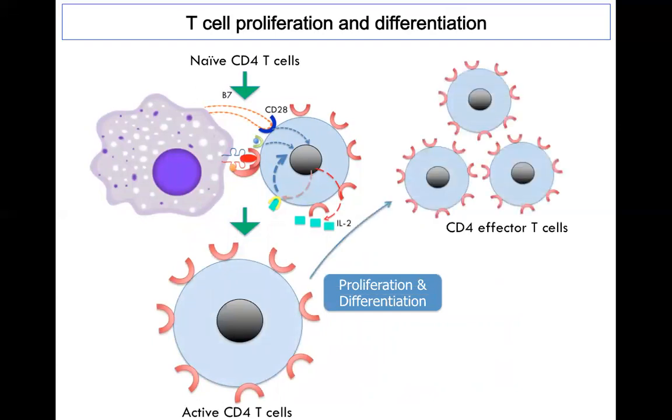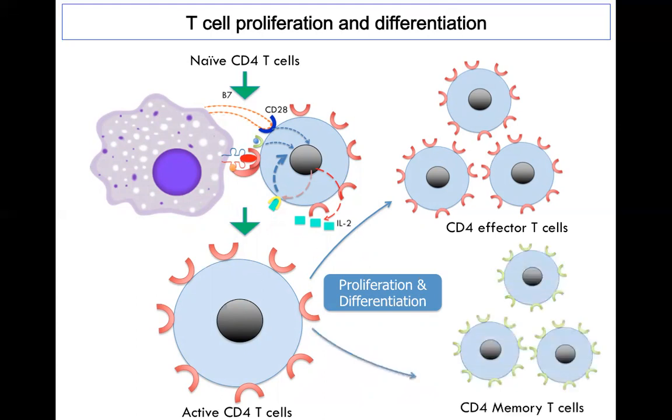You can see the number of CD4 effector T cells, and also other effector T cells, that have affinity and specificity for the same antigen, as well as a number of memory T cells.